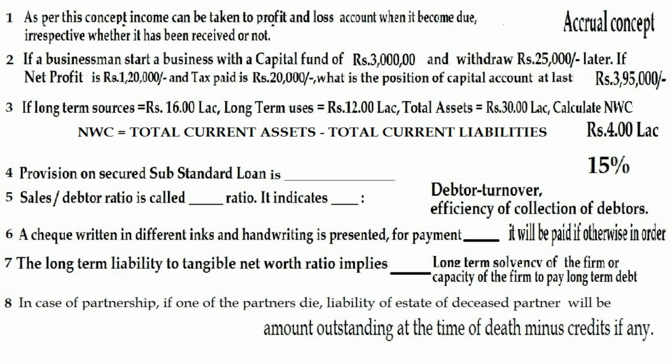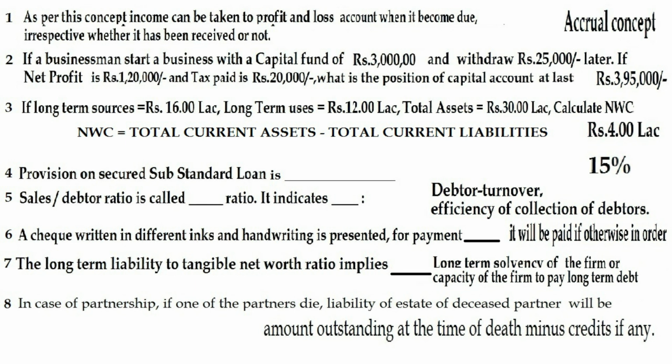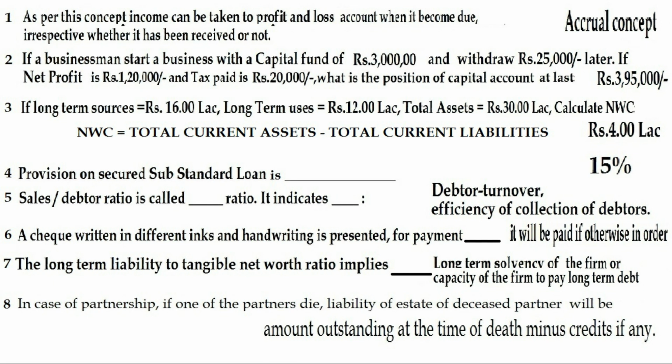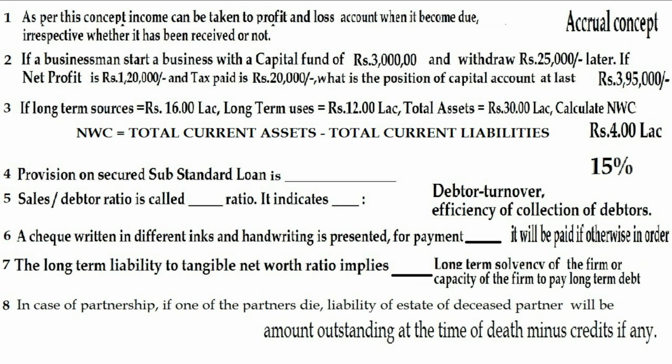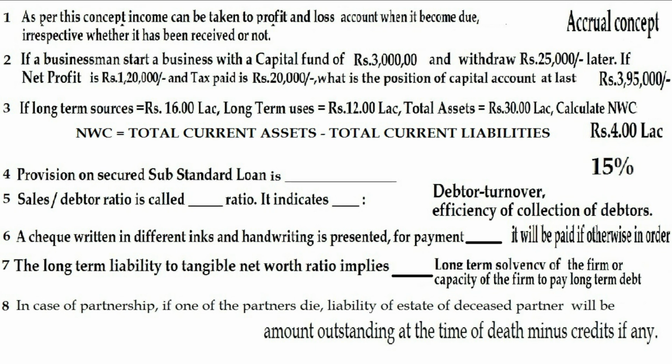Question number 4. Provision on secured substandard loan is dash. The answer is 15%. Question 5. Sales per debtor ratio is called dash ratio. It indicates dash. The answer: sales per debtor ratio is called debtor turnover and it indicates efficiency of collection of debtors.